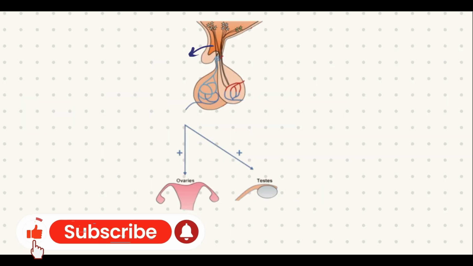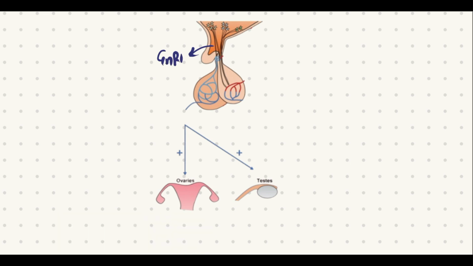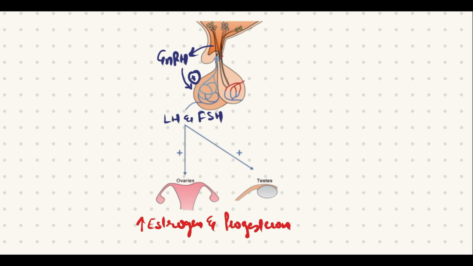The hypothalamus secretes GnRH, which acts on the anterior pituitary and increases the release of LH and FSH. And these LH and FSH act on the ovary and result in increased production of estrogen and progesterone. And they act on the testes and result in increased production of testosterone.